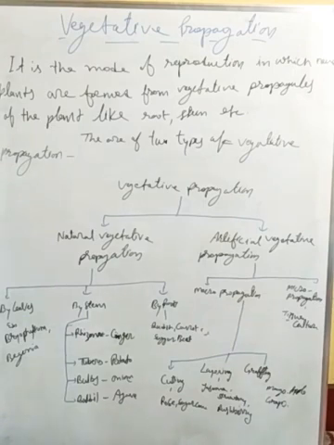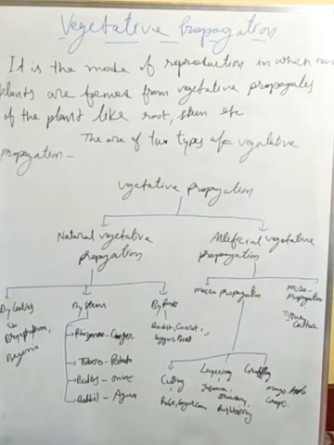Vegetative propagation is generally of two types. The first one is natural vegetative propagation, then there is artificial vegetative propagation. Naturally means without any use of tools and techniques, or help of human beings. It will not be man-made. It will be natural and does not need any tools and techniques. Without tools and techniques, body parts can grow new plants and form new offspring of that plant.